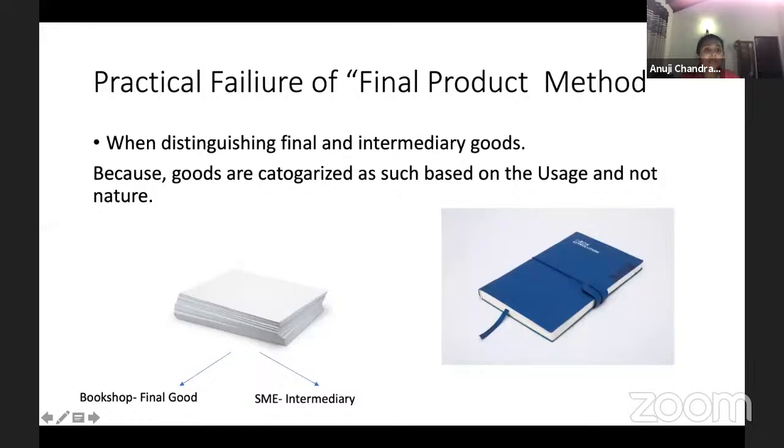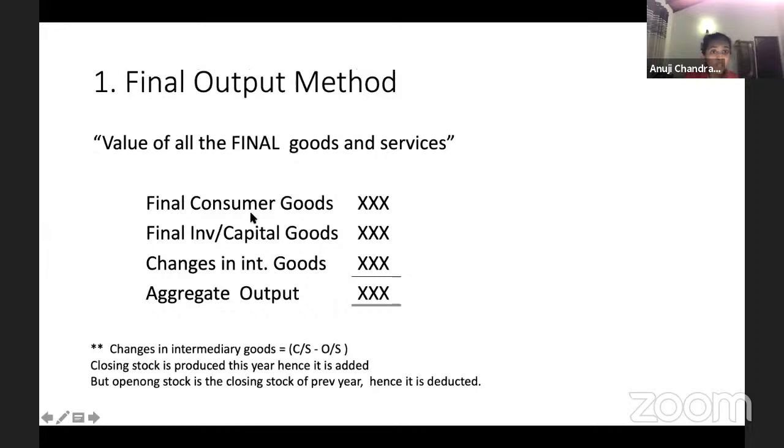Why? Because, like I said, the final good of one may be the intermediate good of another. Now you also drink Ambevela milk, while Rio also purchases this Ambevela milk, but not for consumption, but for production of ice cream, right? So we can't say these are the consumer goods and these are the capital goods, because the double counting error is still there.